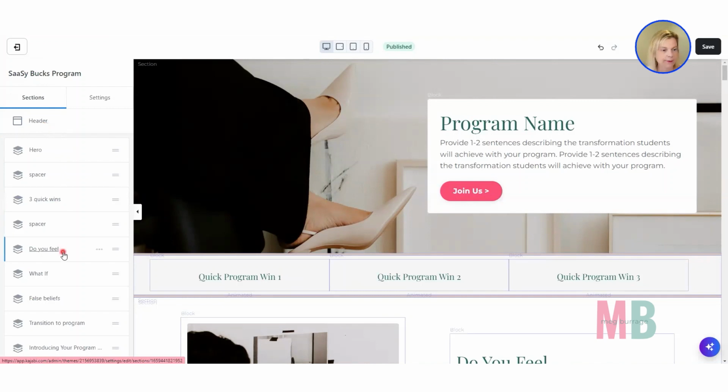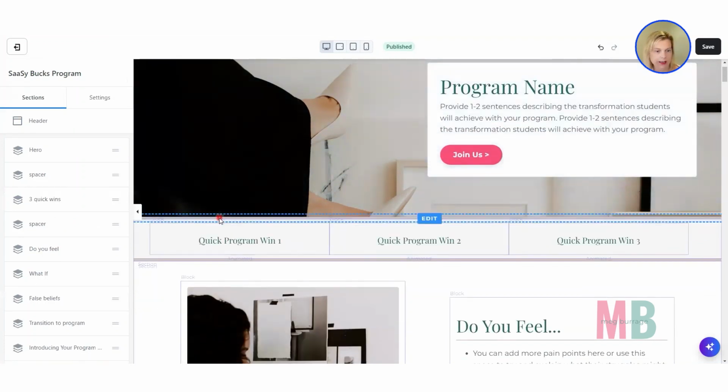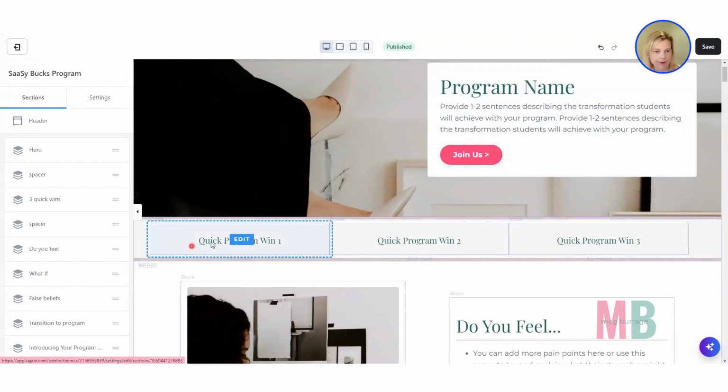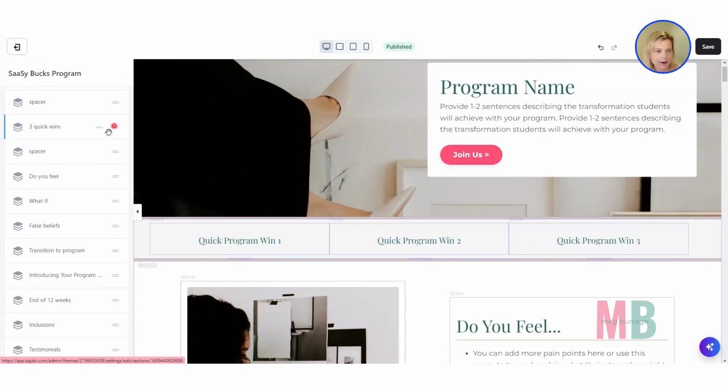Now, on that, let me just jump back to these sections. You'll see that as we create each section on a sales page, we give it a name that's easy to find or easy to identify. So this is the hero section. Then we've got a little colored spacer in there. Then we've got 3 quick wins in here. If you want to update the section names, just click the 3 little dots, and click to rename and give it a name that's going to be easily identifiable to you.